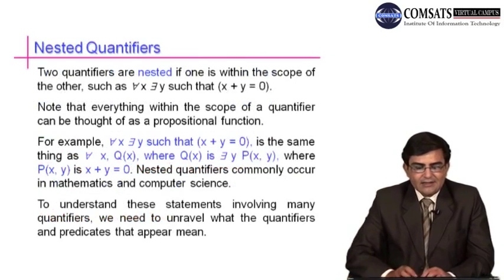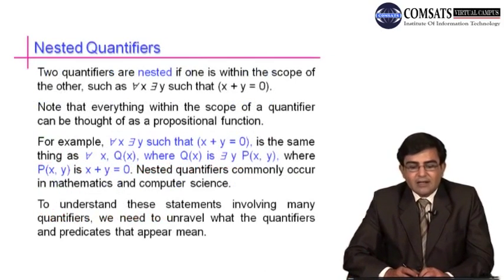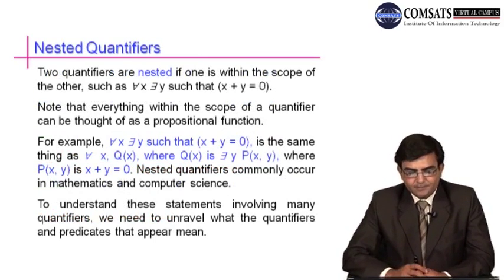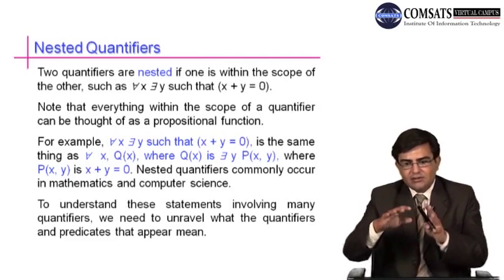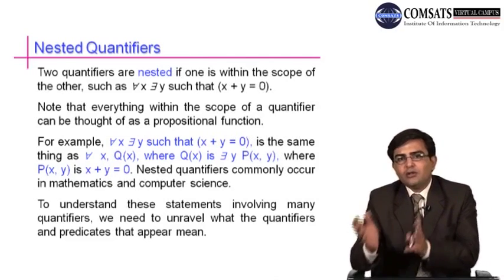Next are nested quantifiers. Two quantifiers are said to be nested if one is within the scope of the other. That is, we apply the first quantifier on the other.